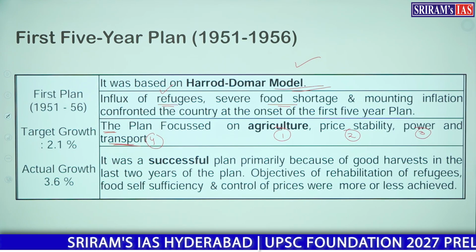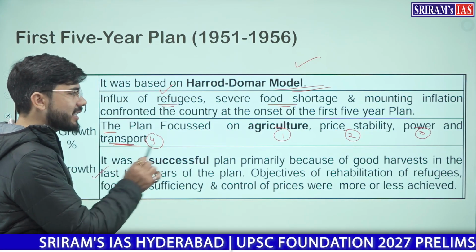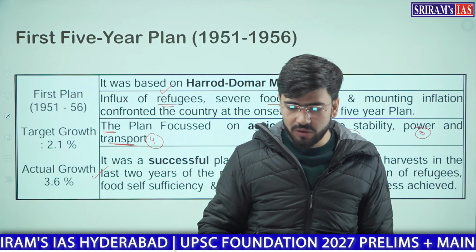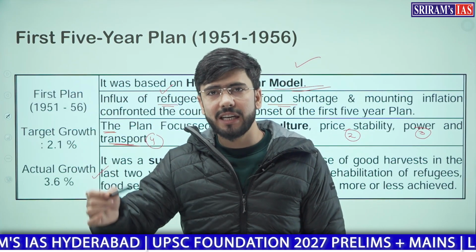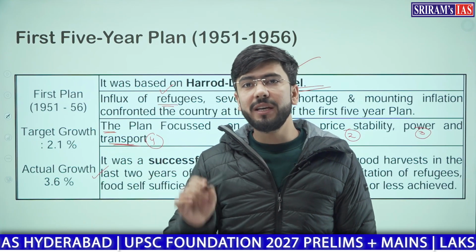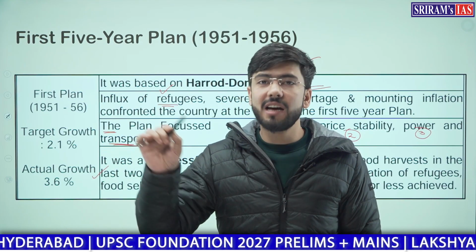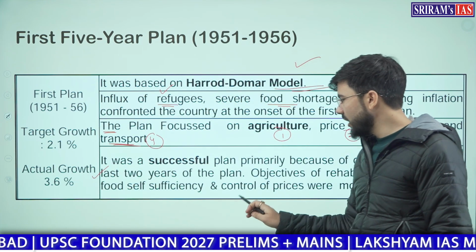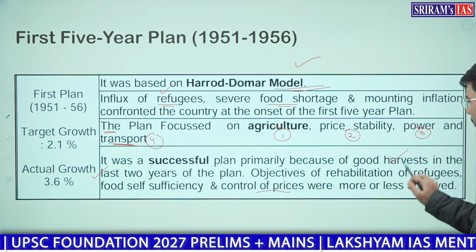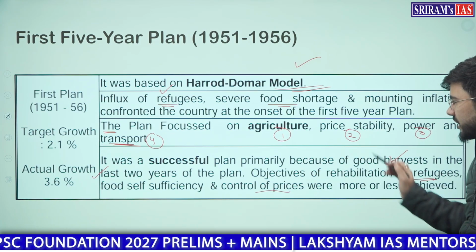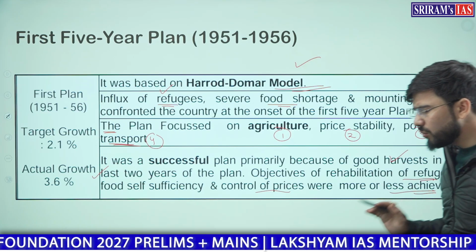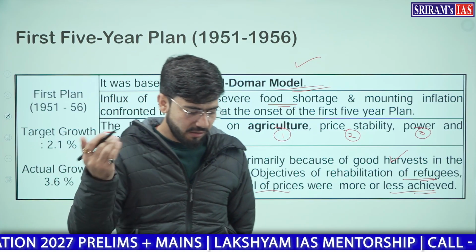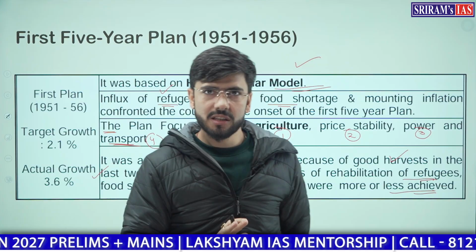It was a successful plan primarily because there was a good harvest in agriculture. So if there happens to be a La Nina or El Nino year, which directly impacts Indian agriculture and thereby the Indian economy, it means in that year our plan may not be that successful, which happened in the upcoming plans. The objectives of rehabilitation of refugees, food self-sufficiency and control of prices were more or less achieved. However, the bigger problem, the influx of refugees, still persists in India.